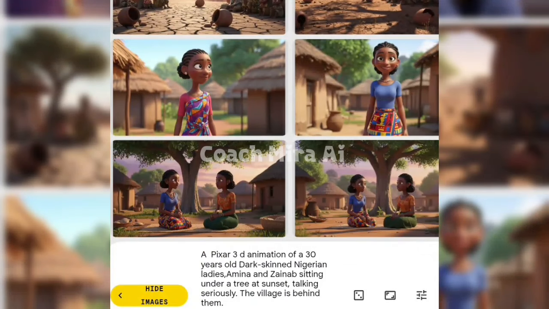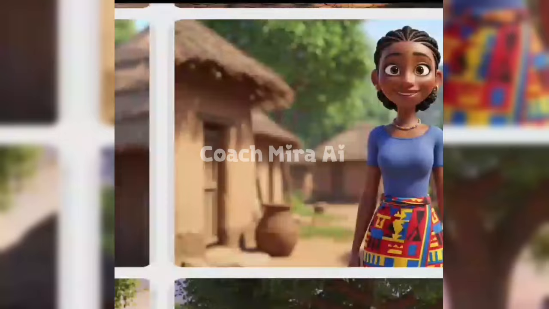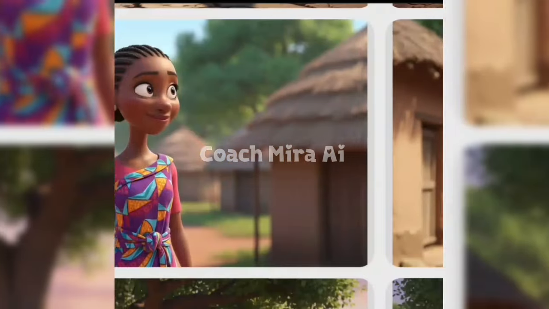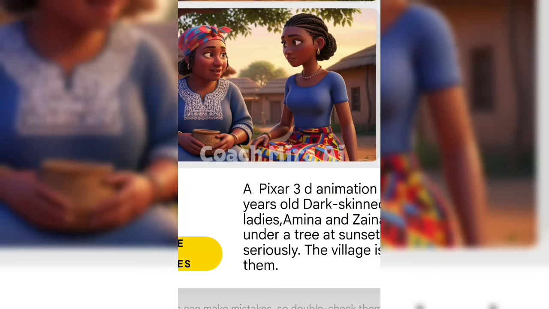So since they were declining the age I used, which was 20, I have to increase their age, and this is what it gave me. Alright, so since they refused the 20 years I used in describing Amina and Zainab, they say that they are minors, so I have to boost their age.